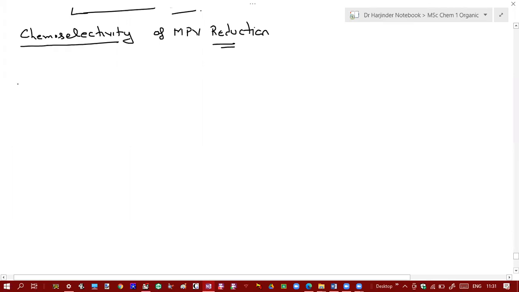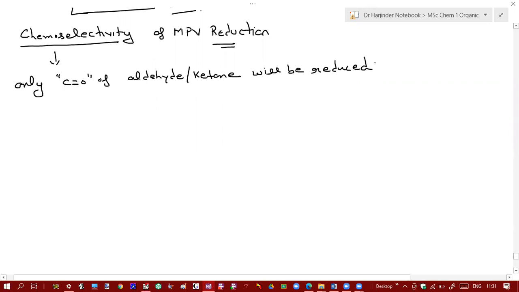That means only the carbonyl group of aldehyde and ketone will be reduced in the presence of other kinds of carbonyl groups. For example, if you have esters or carboxylic acids, they will not be reduced in this reaction, and only the carbonyl group of aldehyde or ketone will be reduced.